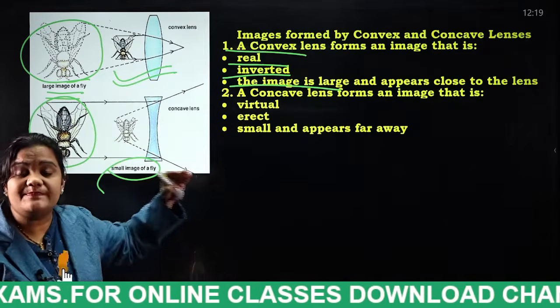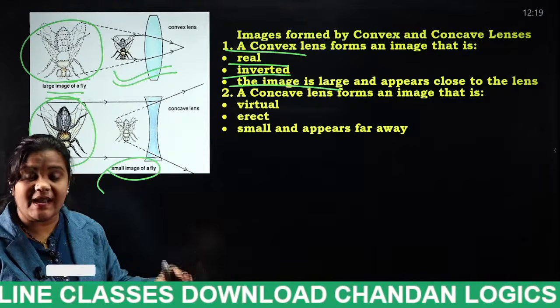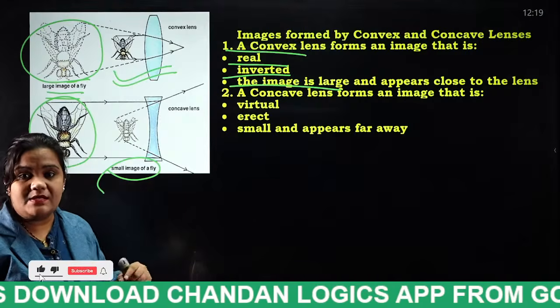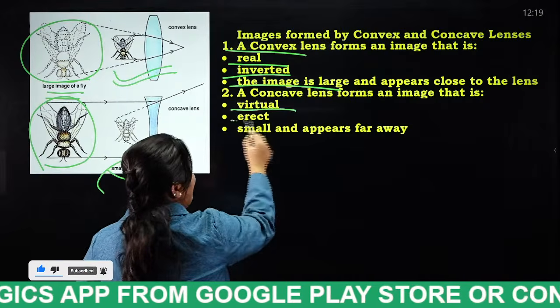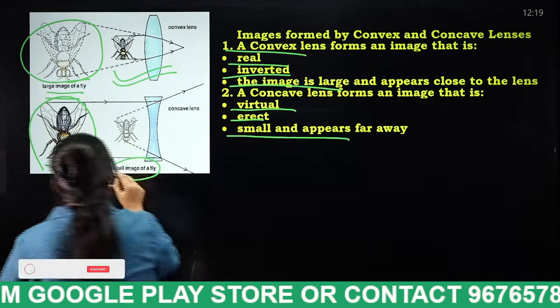When the object is placed in front of the concave lens, how will it be? A concave lens forms an image that is virtual, erect, small and appears far away.